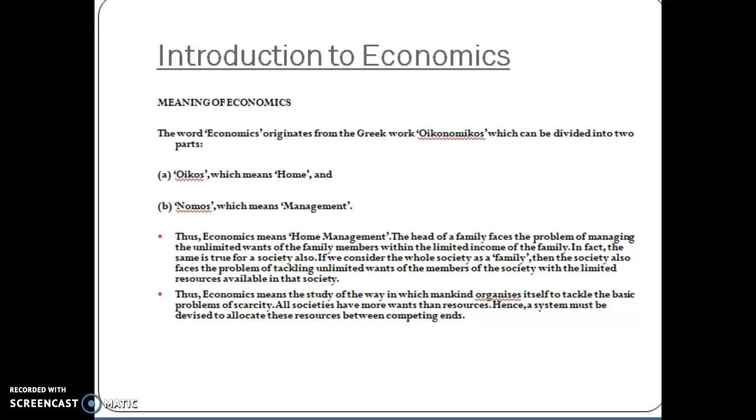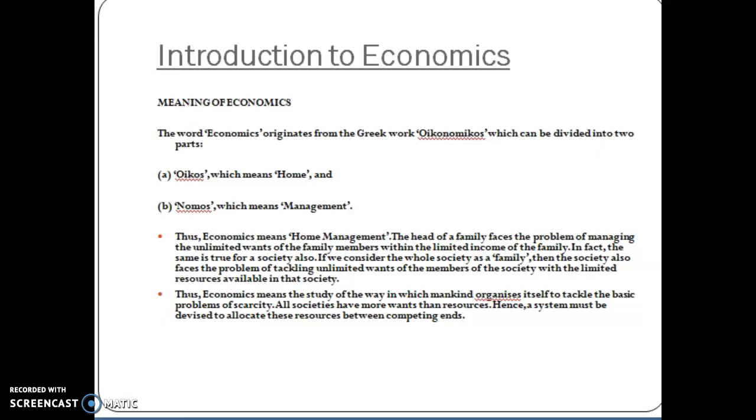Okay, after the previous discussion of engineering economics, now we should start the discussion of what economics is. The meaning of economics comes from the Greek oikonomikos. Oikos means home, nomos means management, so economics means home management. The head of a family faces different problems like unlimited wants but limited resources. Managing unlimited wants with limited resources is nothing but economics.